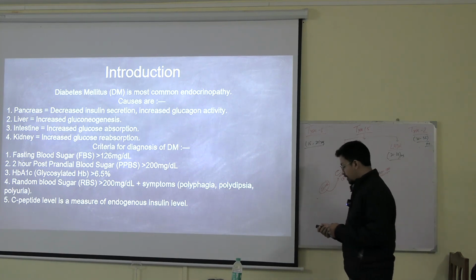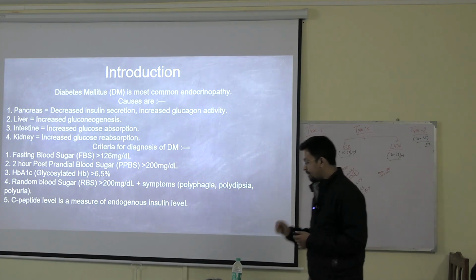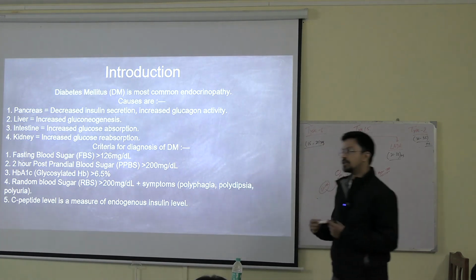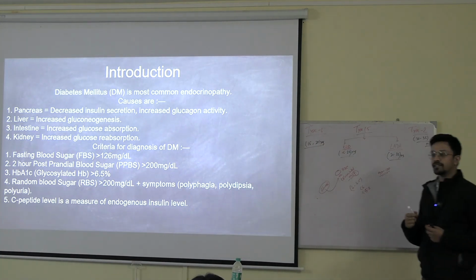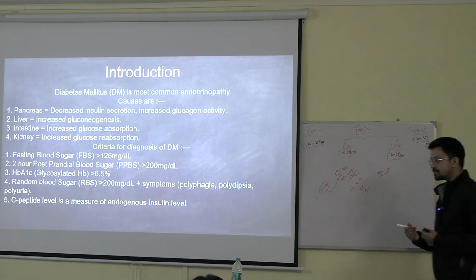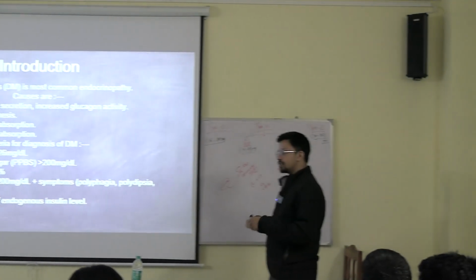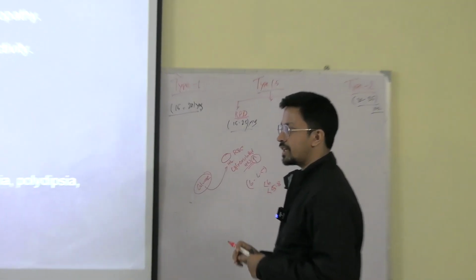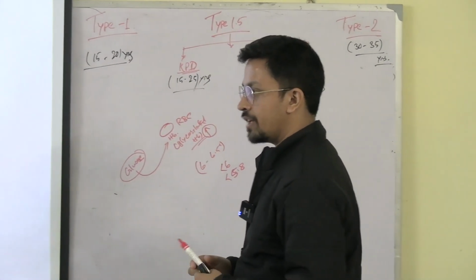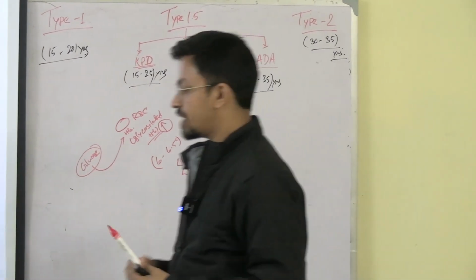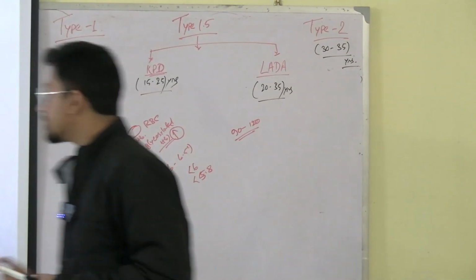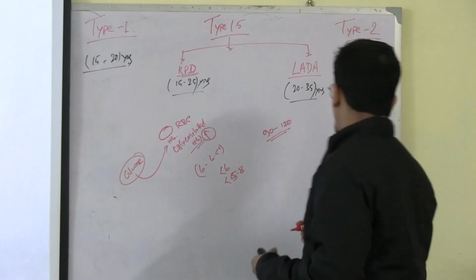Okay, now another comes the C-peptide level measure. C-peptide level is a measure of the endogenous insulin level. What is happening? I told you that the insulin is getting secreted from the beta cell of the pancreas, right? Now can you measure insulin level in our body? We cannot measure actually the insulin level. Okay, so what we see, what is there?